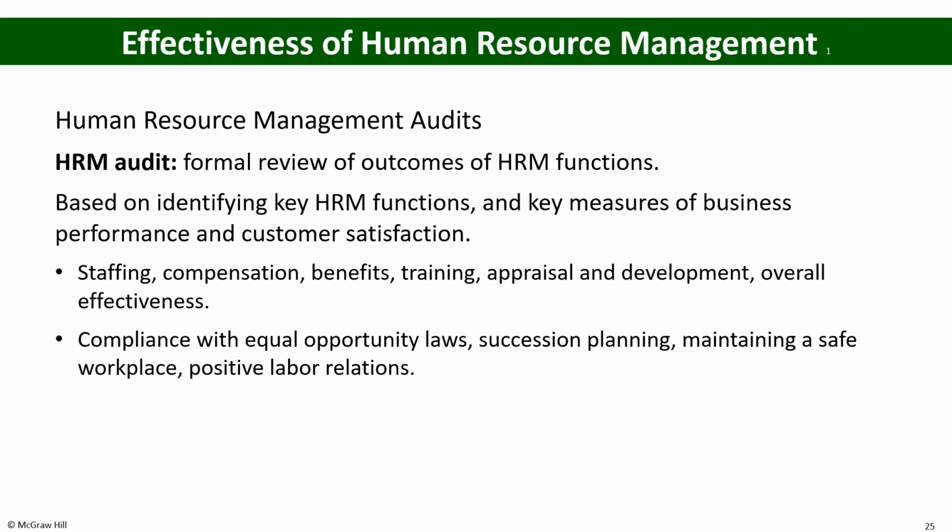For example, there are different HR areas: staffing, compensation, benefits, training, appraisal and development, or overall effectiveness. If you look at the training side, how does that training help the organization improve the learning of its employees, the productivity of its employees, the productivity of the organization, and customer satisfaction? Then you need to look at what the investment in the training is and what the output of the training is, how these are linked with each other, and how that reflects in the performance of the HRM department in that organization.